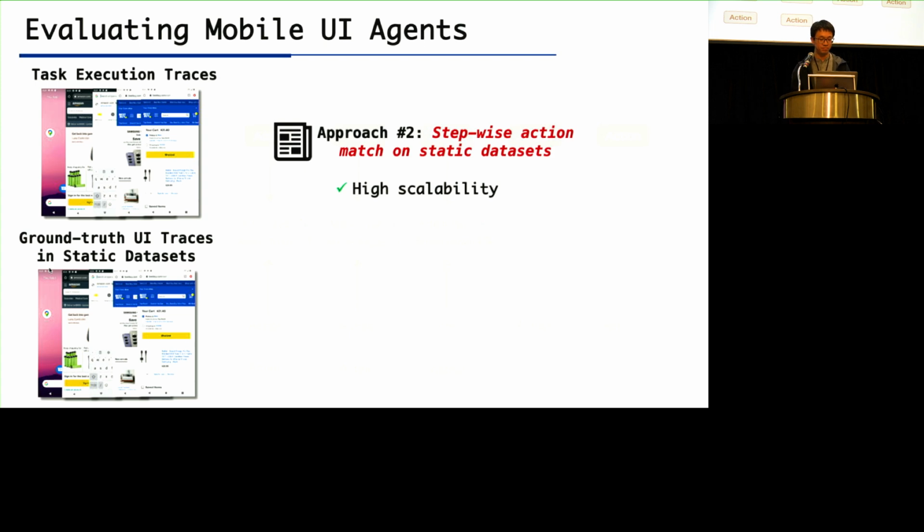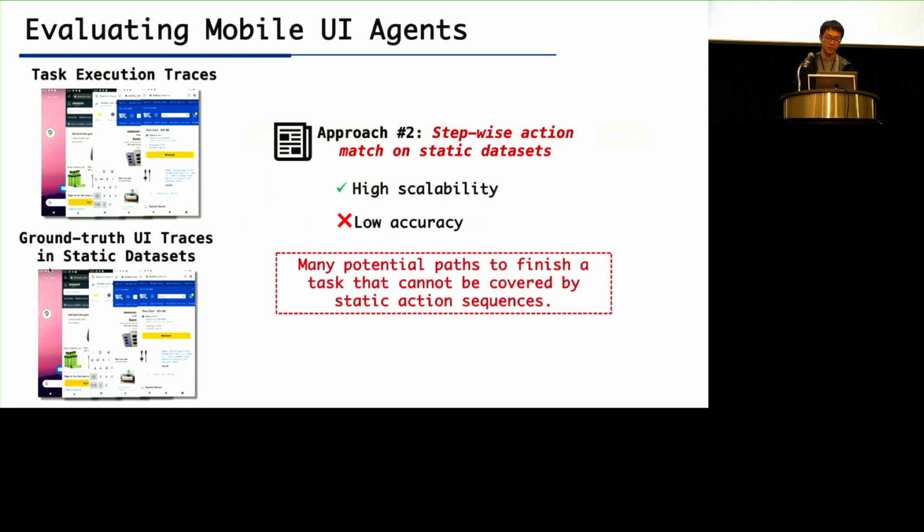But the second approach, we name it the stepwise action match on static data sets, only achieves high scalability because it can run automatically using programs. But it can't reveal the real capabilities of mobile UI agents, as they can only evaluate certain task completion paths. So therefore, it will lead to high false negative rates because many completed tasks can't be identified with this approach.